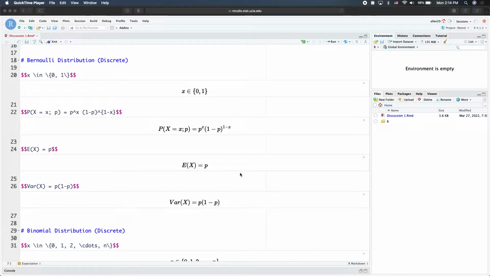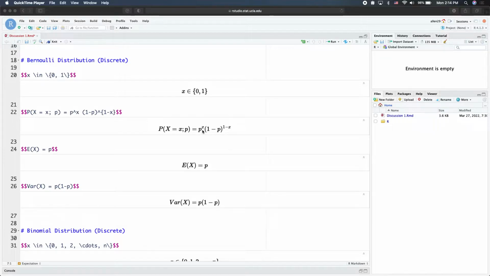So for the first one, we have this Bernoulli distribution, and the support is 0 and 1. So in the context of coin tosses, we have 0, say, landing on tail and 1 landing on head. And then the formulation for a Bernoulli distribution is that p of x is p raised to the power of x, and then 1 minus p raised to the power of 1 minus x.